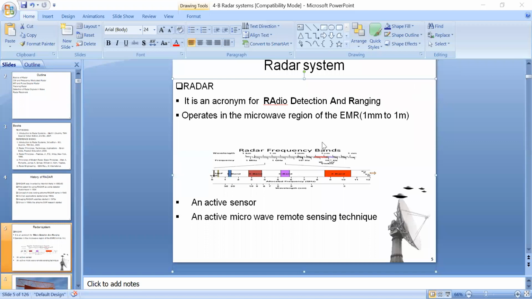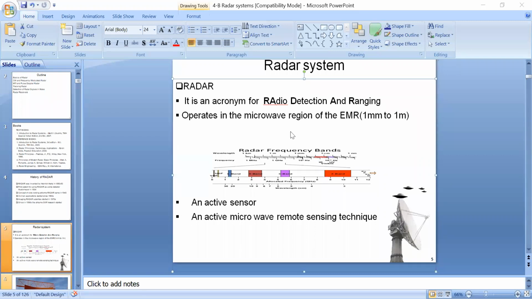The wavelength is from 1 millimeter to 1 meter, and it uses the L, S, C, X, K bands. I think you already studied these bands in your microwave engineering subject. Okay, what are the radar bands? Radar bands are L, S, C, X, K bands.